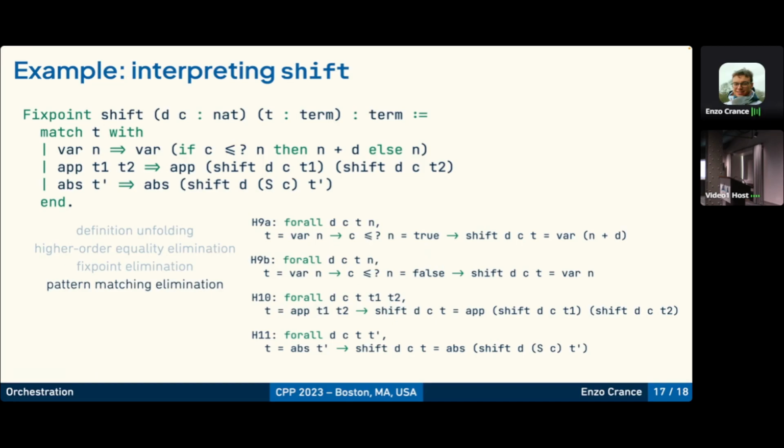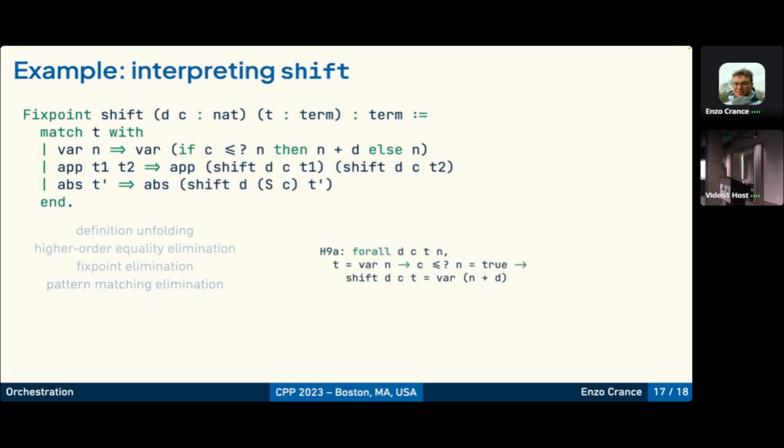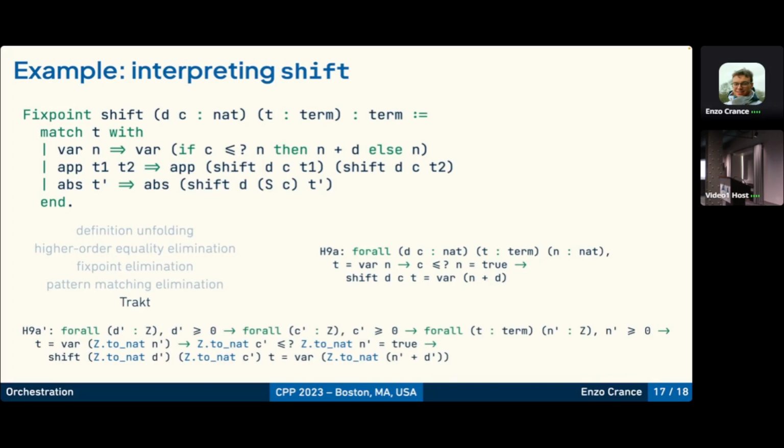And now let's take H9A, and we'll talk about the Trakt transformation on it, because it contains an inductive type and natural numbers. Here we can see the H9A hypothesis after preprocessing, and you can see that all the arithmetic is expressed on Z, especially the comparison operator and the addition.